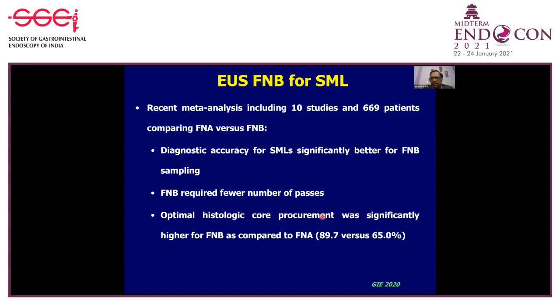The diagnostic accuracy for submucosal lesions was significantly better with FNB sampling. FNB required fewer passes to establish the diagnosis. And importantly, the histological core procurement was significantly higher for FNB as compared to FNA, being 89.7% versus 65%.